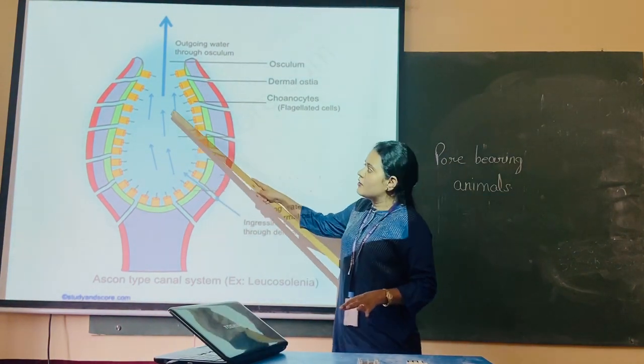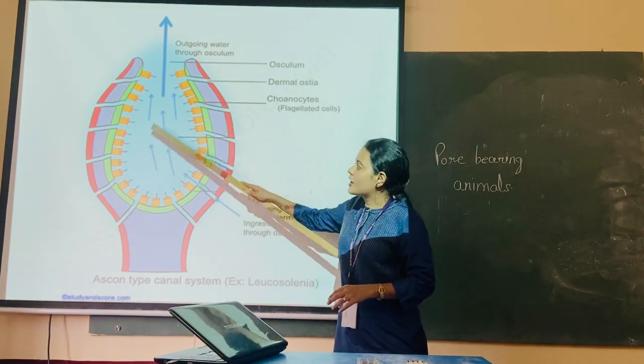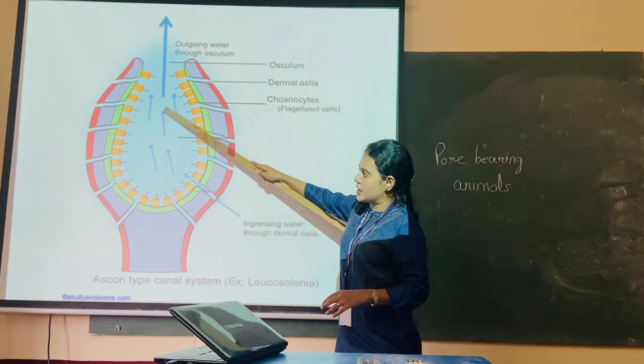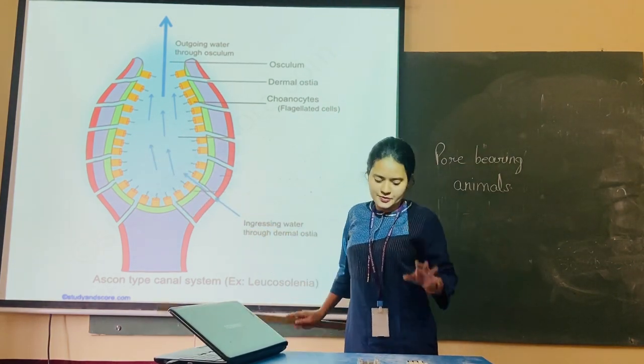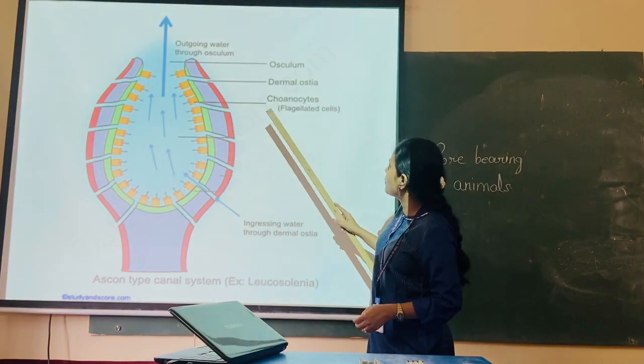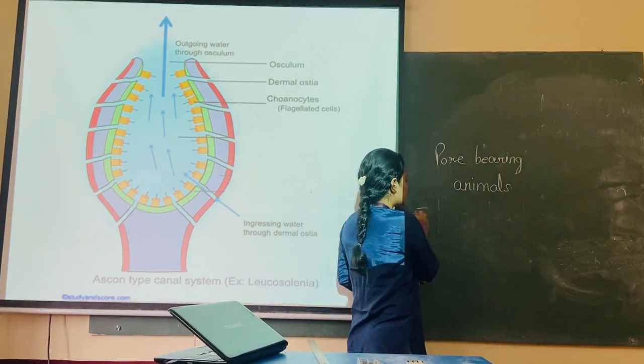Now that water will be entering into the main cavity of the organism, and this is the cavity you can see, and this cavity is referred to as spongocoel. Now how to remember this spongocoel? Okay, here I am not mentioning the spongocoel.